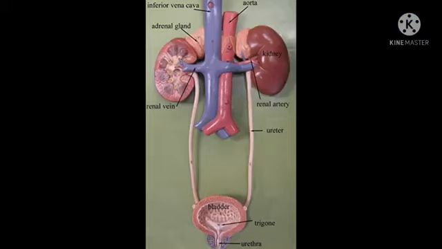Each kidney is convex on the outer side and concave on the inner side. The position of the right kidney is lower than the left kidney. The inner side of each kidney has a fissure or hilus for the entry of a renal artery, and exit of a renal vein and an ureter.